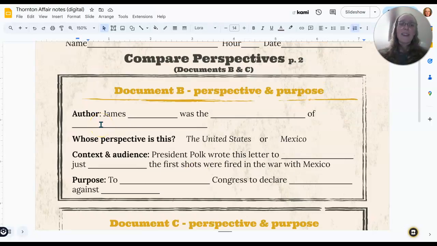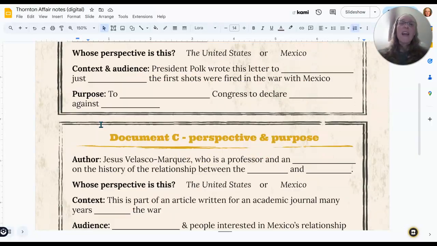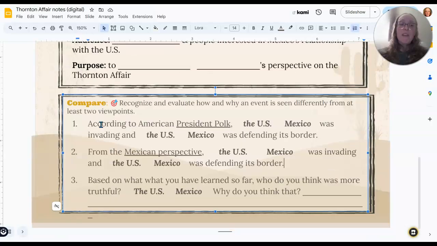You have one thing left on this back side of the worksheet, and that is at the bottom. We're going to compare the two perspectives. This is for a grade, so make sure you answer these 3 questions very well. So first of all, you're kind of doing a summary. According to American President Polk, who was invading and who was defending? And the same question for Mexico. From the Mexican perspective, at document C, who was invading and who was defending? You should have some opposite answers here.